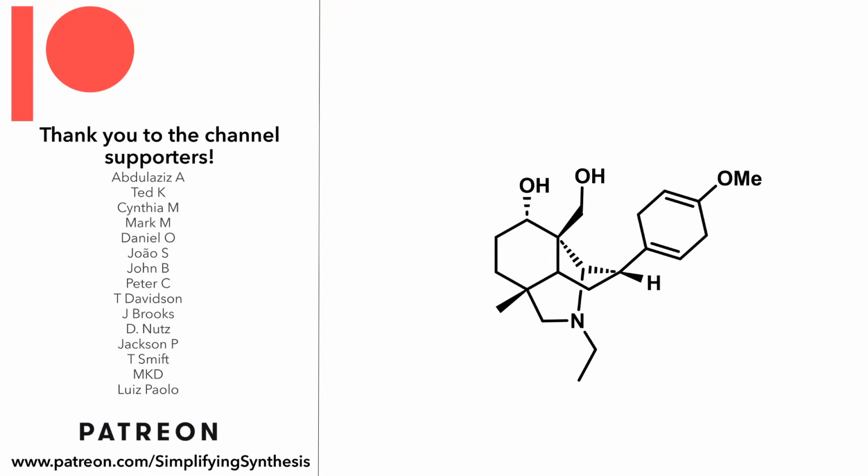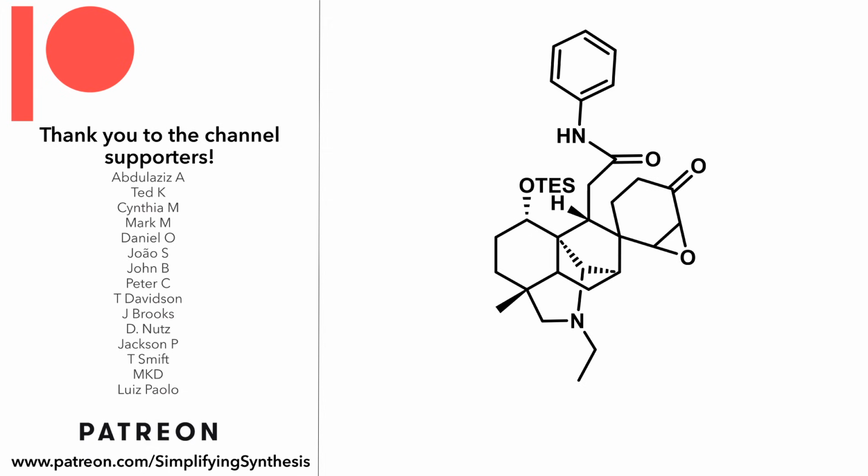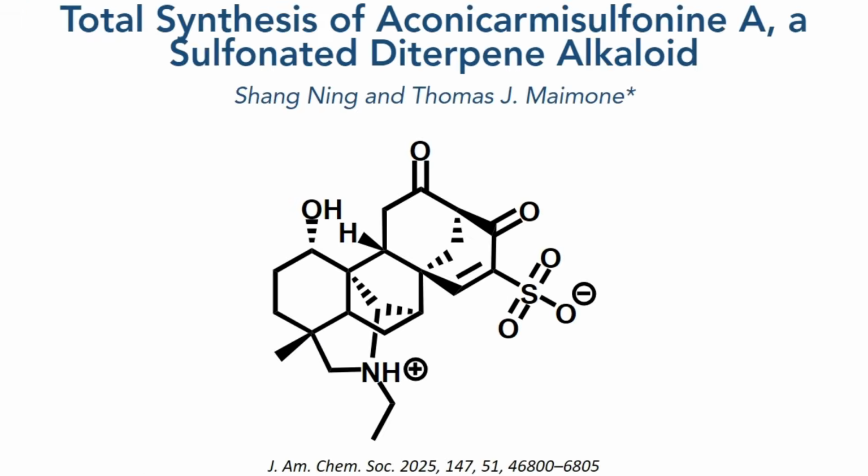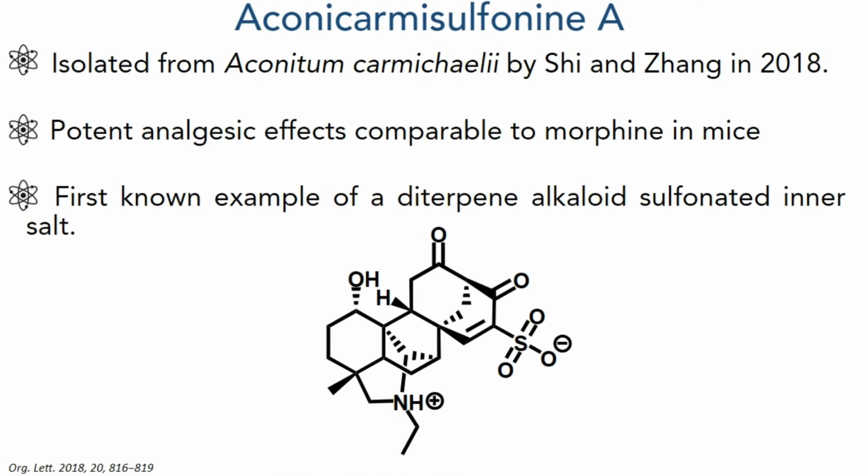In this video, we are going to look at the total synthesis of Aconicarmisulfonine A. This work was published in JACS by the Maimone group and covers the synthesis of Aconicarmisulfonine A, a potent analgesic first discovered in 2018, and is the first known example of a diterpene alkaloid bearing a sulfonated inner salt.